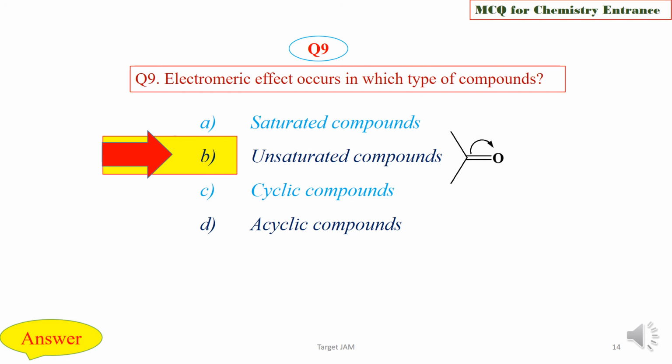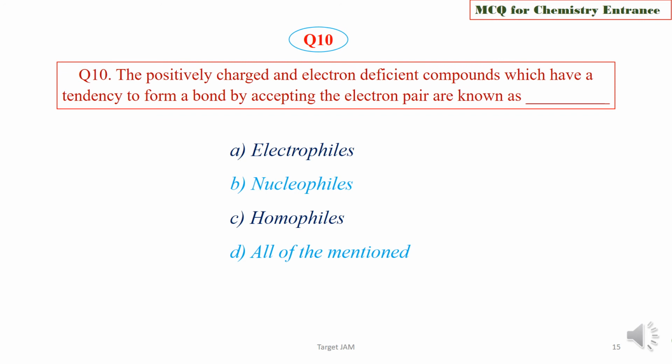See, a pi bond is there, so this is an unsaturated compound and electromeric effect occurs in this pi bond.